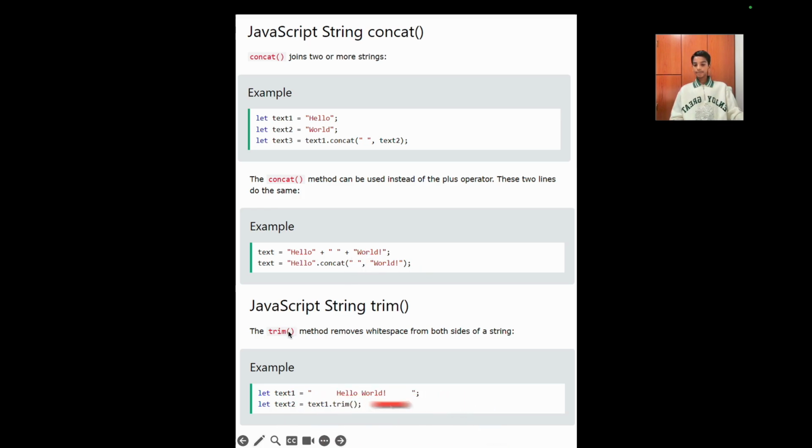JavaScript string trim. The trim method removes the white space from both sides of a string. As you can see here, we have some unneeded white space. We have declared a variable called text1 and given it the value of hello world, but here we have some unwanted white space on both sides. So we have declared another variable called text2 and given it the value of text1.trim. Then it will trim out the white spaces which are not needed. So let's look at this using Visual Studio Code.